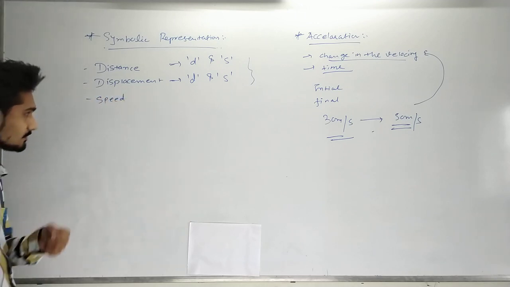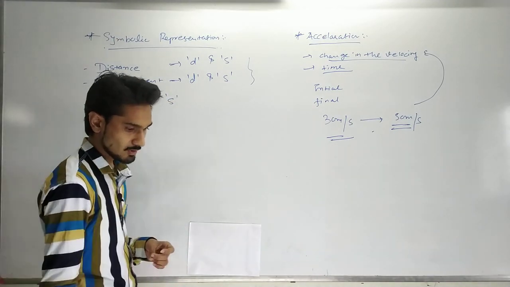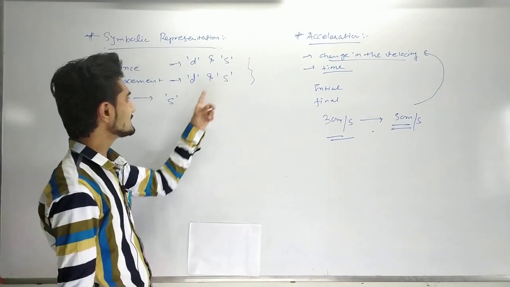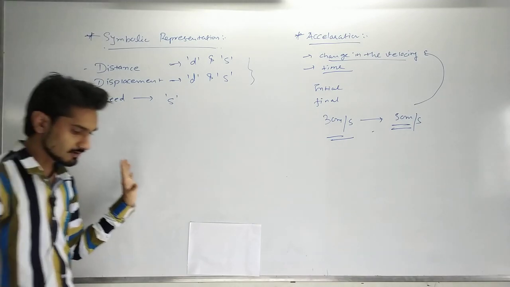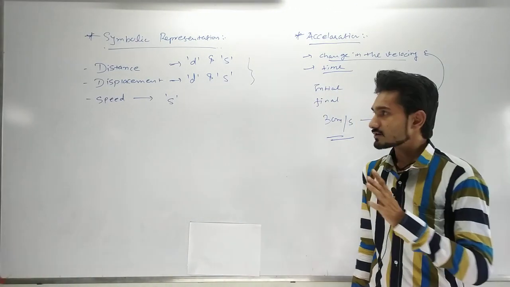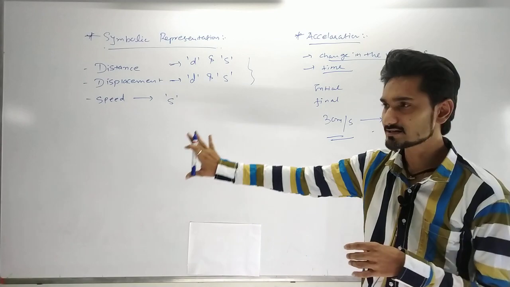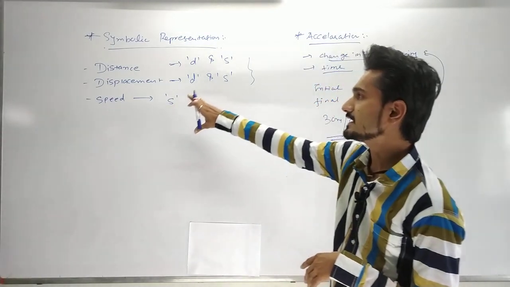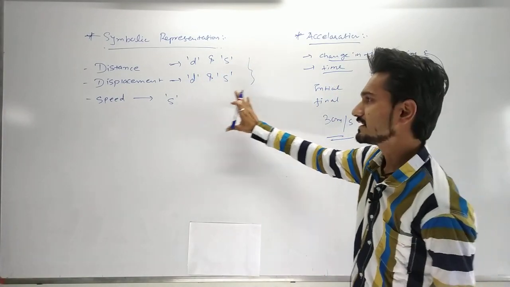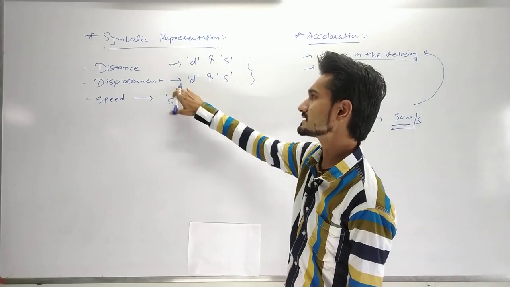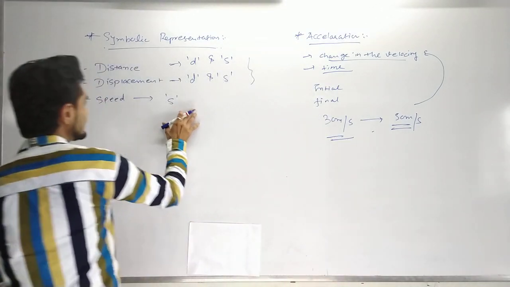So speed is also sometimes symbolized by s. Sometimes speed will be symbolized as s. Now you can see that sometimes the symbolic representation gets replaced, but no need to get out of your zone, so don't think that it is complicated. Whenever a question is asked, you have to identify the separate quantities. Speed gets its own symbolic representation, and distance and displacement get their own. Whenever speed is defined as s, then distance and displacement are defined by d. So don't worry about that. You can categorize and simplify it by these terms.